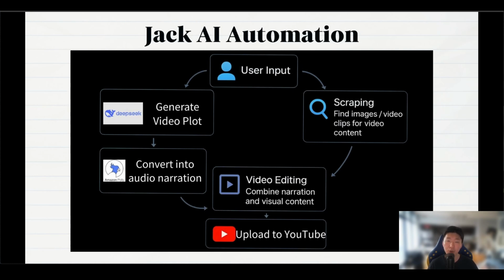It can be photos or videos from Twitter or Instagram. At this point, N8N will randomly select the clips and combine them with the AI voiceover. This part is what we call the video editing. In here, we will use my custom video editing tool to combine the audio and visuals together, turn it into a complete video, and then upload it to YouTube. So that is the overall concept of our workflow.